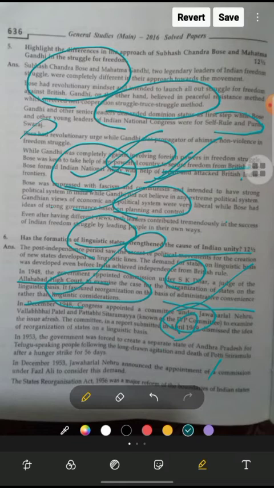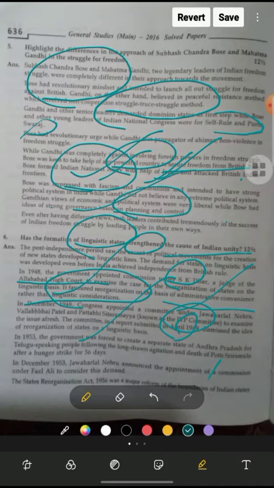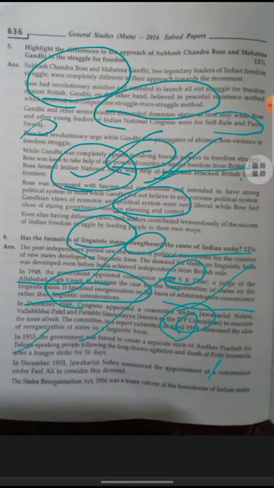In 1953, the government was forced to create a separate state of Andhra Pradesh for Telugu-speaking people, following a long agitation and the death of Potti Sriramulu after a hunger strike of 56 days. So the first state formed on a linguistic basis was Andhra Pradesh, in 1953.